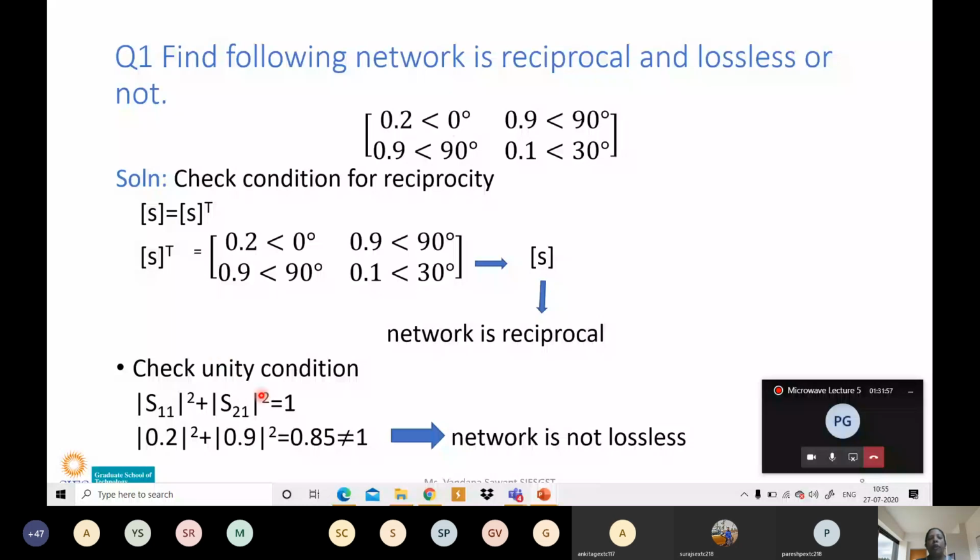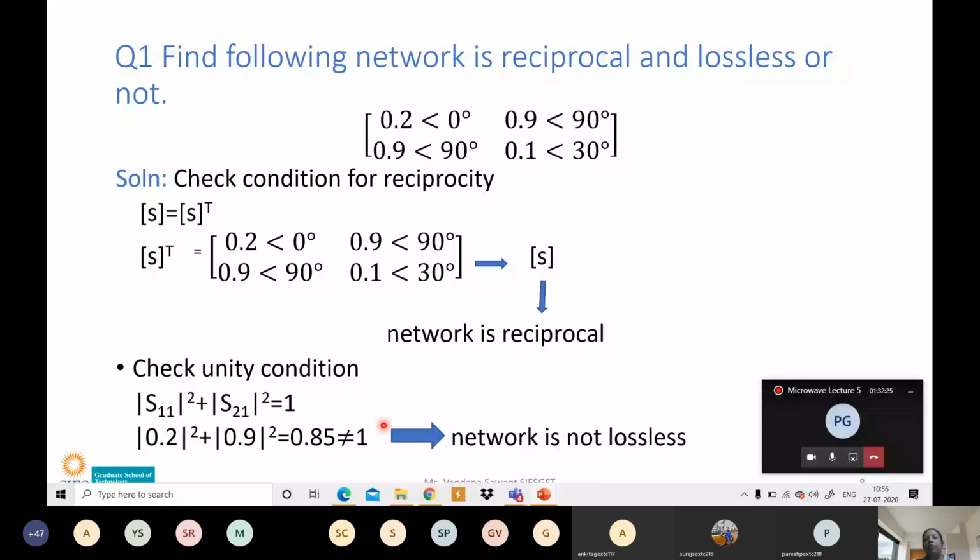Mod means only the value, no angle. So what is the magnitude of S11? 0.2. So we write mod of 0.2 square plus S21, which is 0.9, mod of 0.9 square. So 0.2 square plus 0.9 square is equal to 0.85, and that is not equal to 1. So the network is not lossless. It is a lossy network.